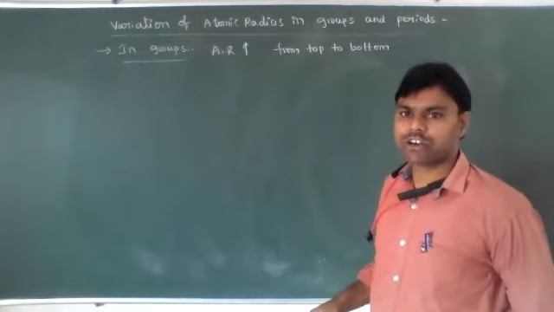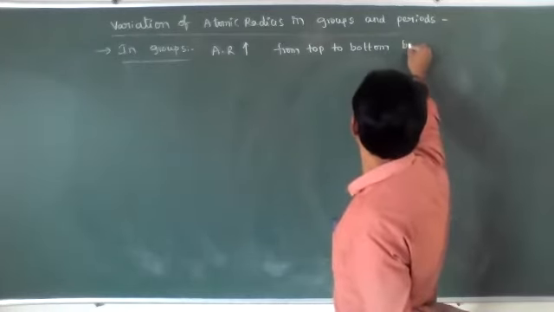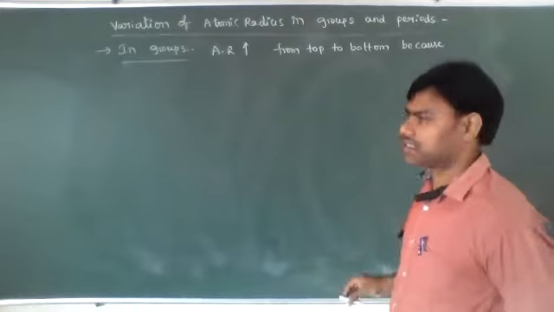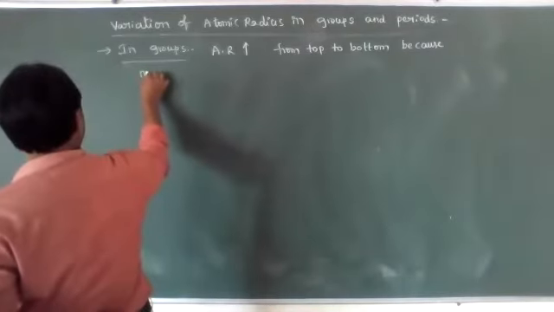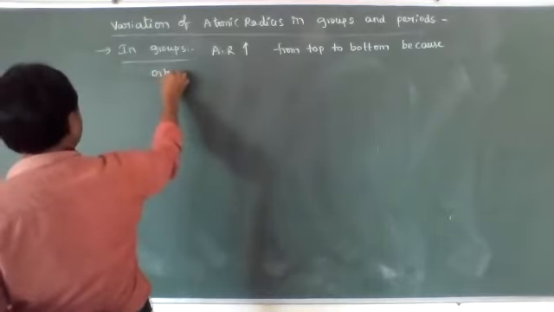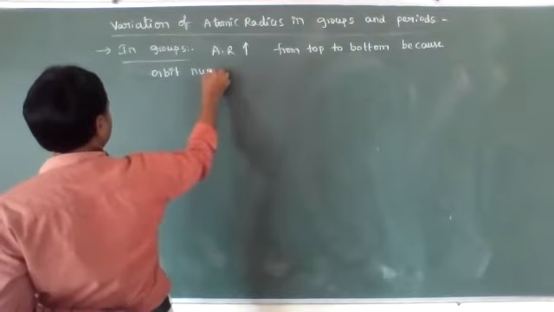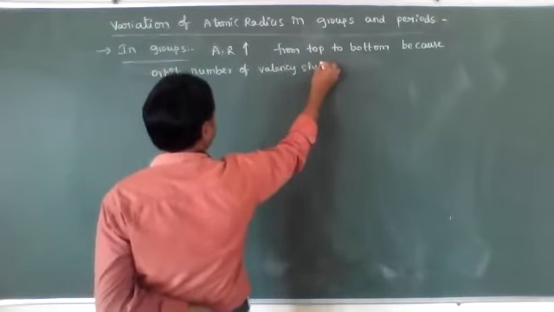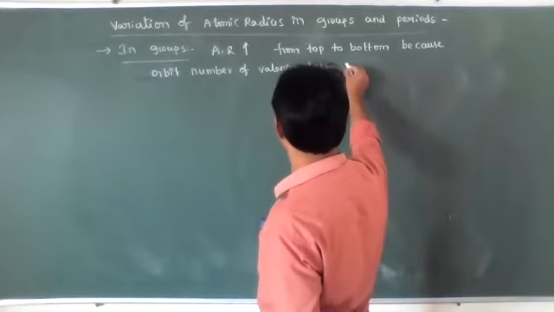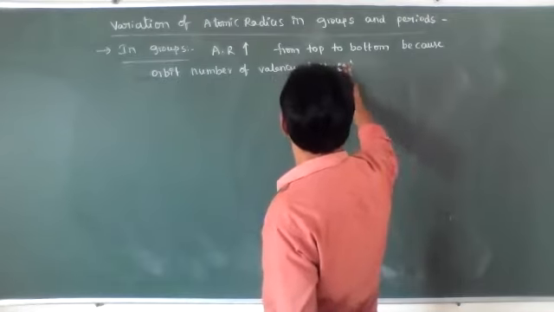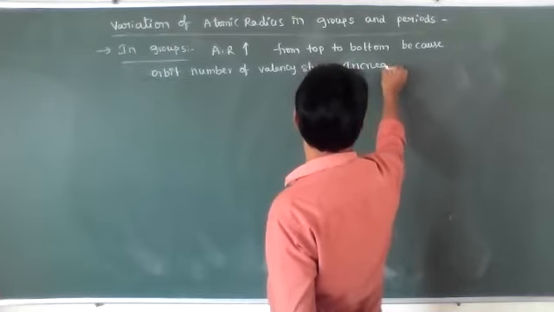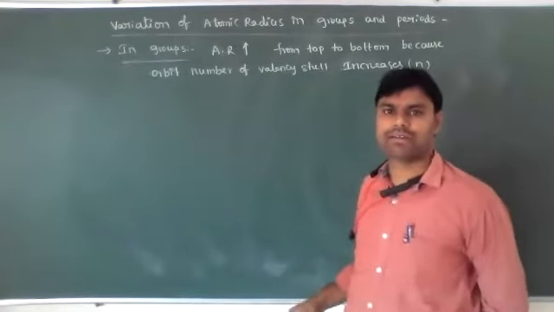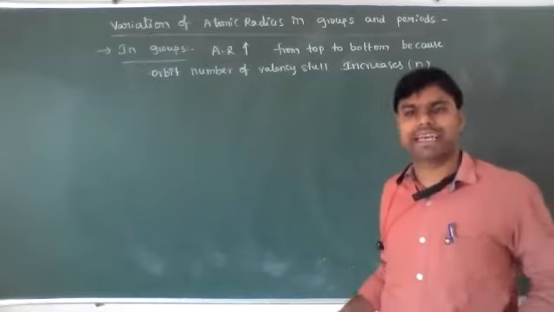Because the valence shell n value, the orbit number, increases. Then the atomic radius in a group increases from top to bottom, and the effective nuclear charge in a group decreases.